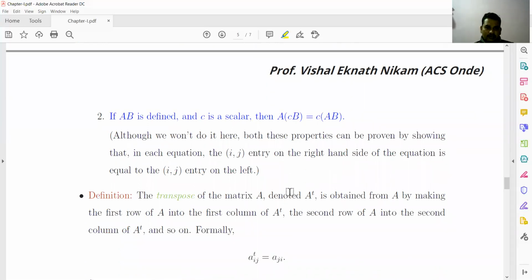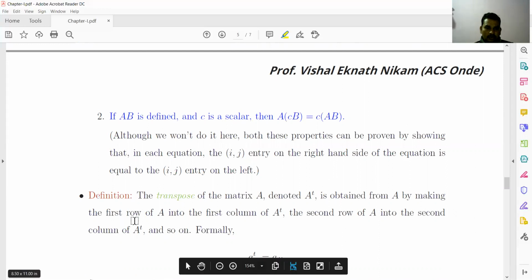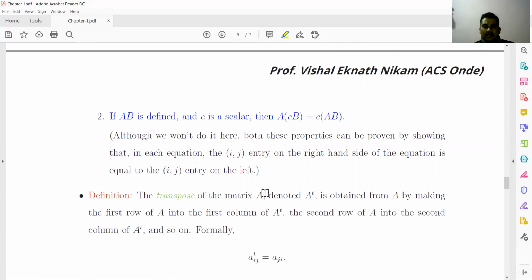Next definition, transpose of a matrix. The transpose of a matrix A is denoted by A transpose, and it is obtained from A by making the first row of A into the first column of A dash. That is, if the columns of a matrix A are replaced by the rows of another matrix B, then we say that B is the transpose of matrix A.